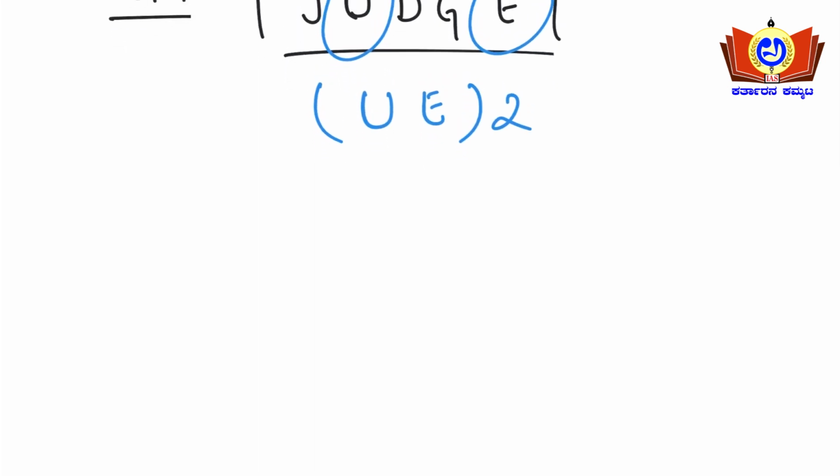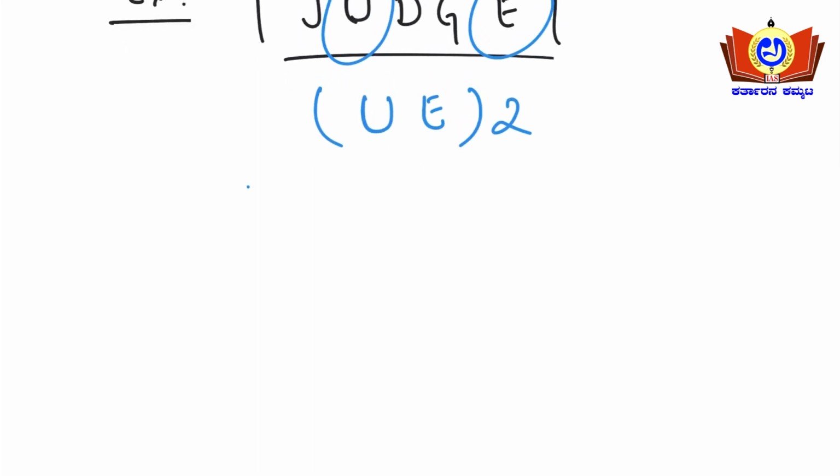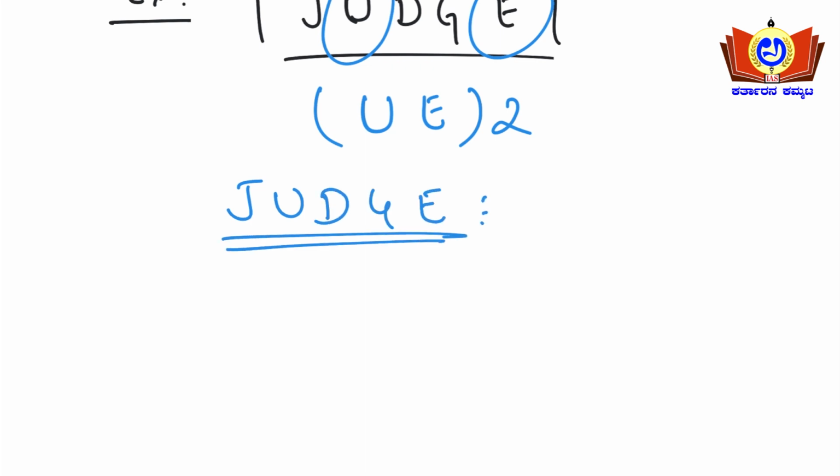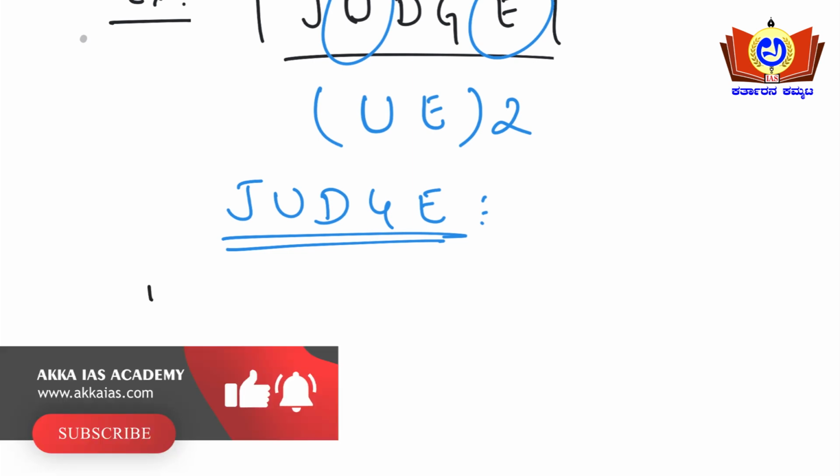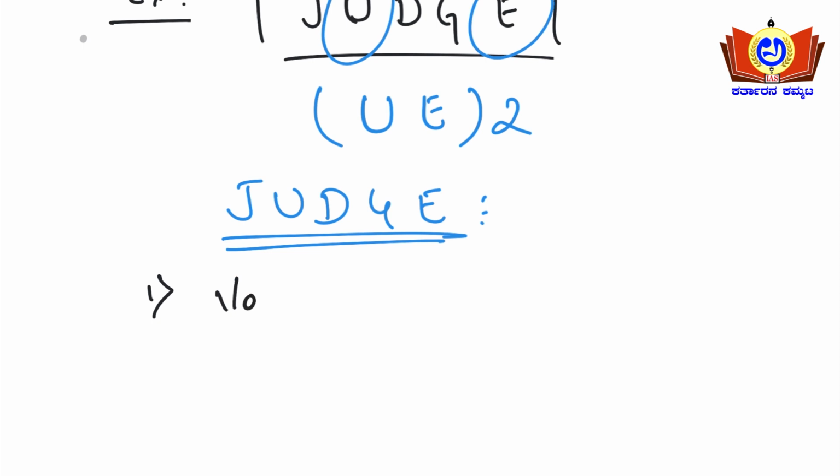What was the word actually? JUDGE is the word. And the question asks in how many ways the word can be arranged so that the vowels always come together. The first condition is that vowels come together.